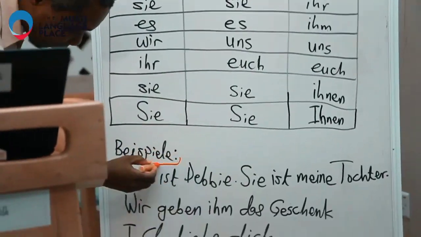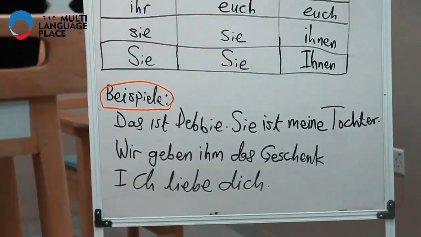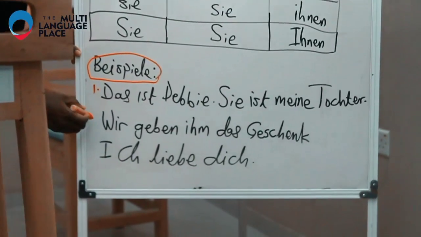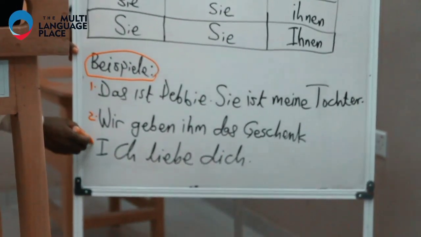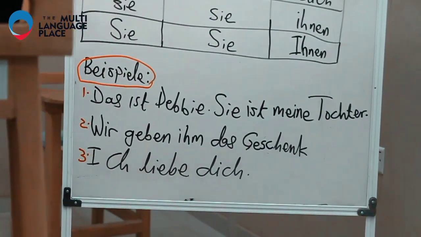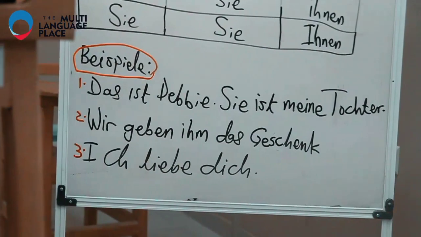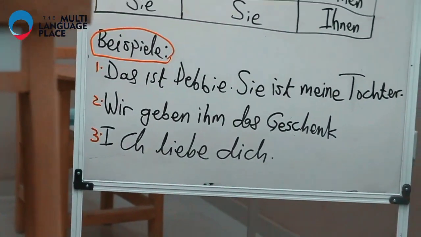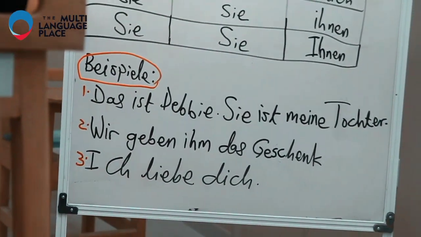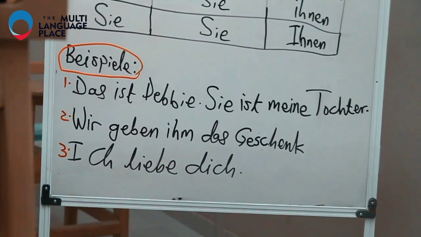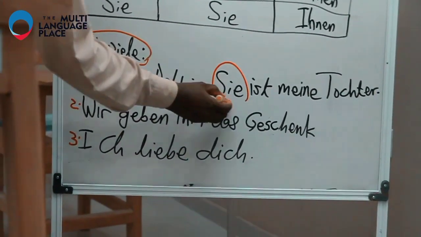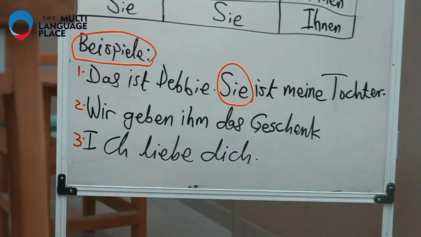Beispiele. Number 1, the first example, then Number 2, the second example, and then Number 3, the third example. The first one: Das ist Debbie. Sie ist meine Tochter.